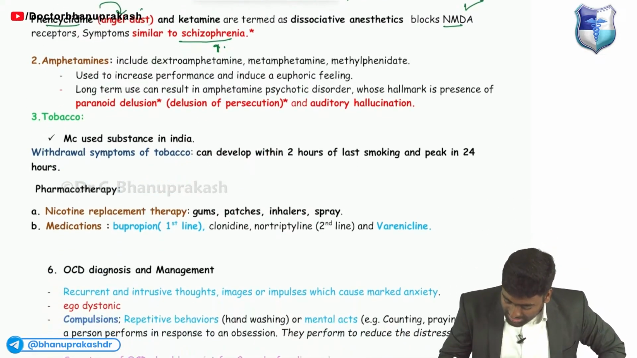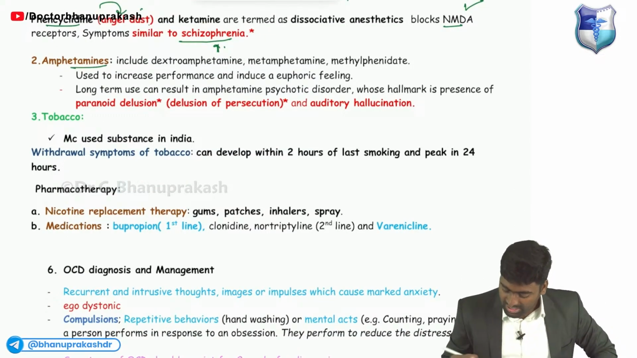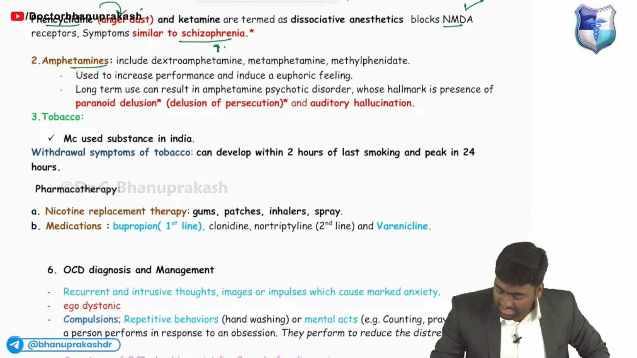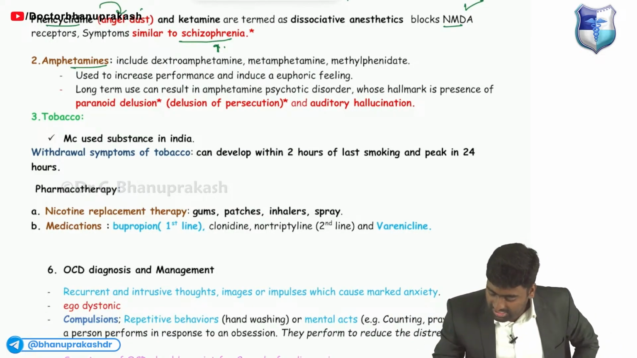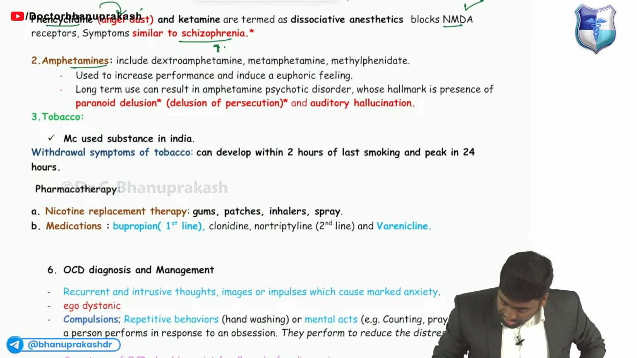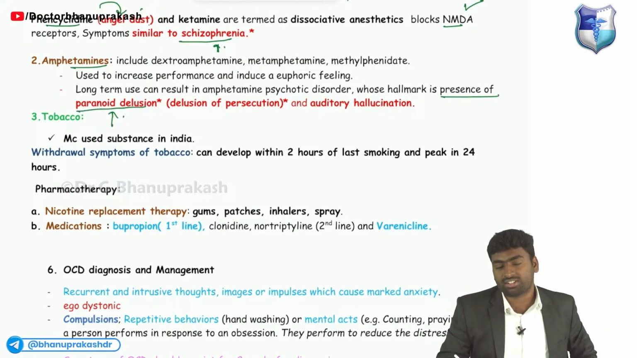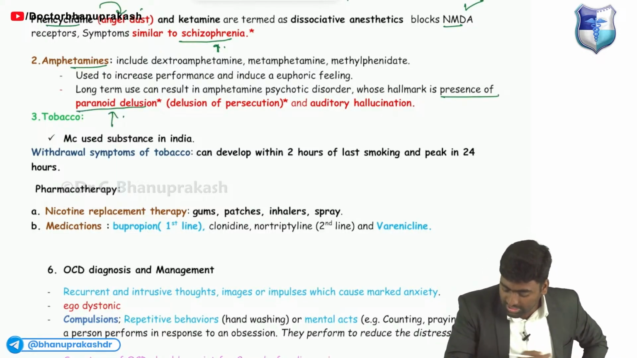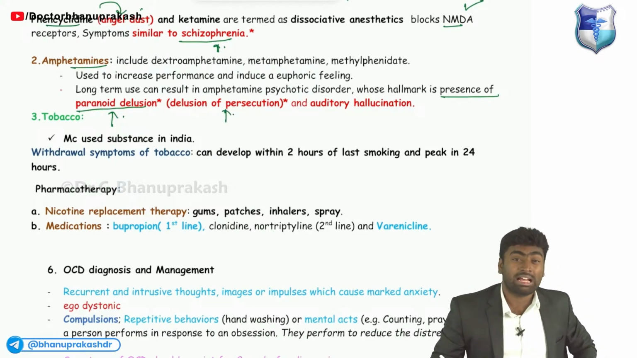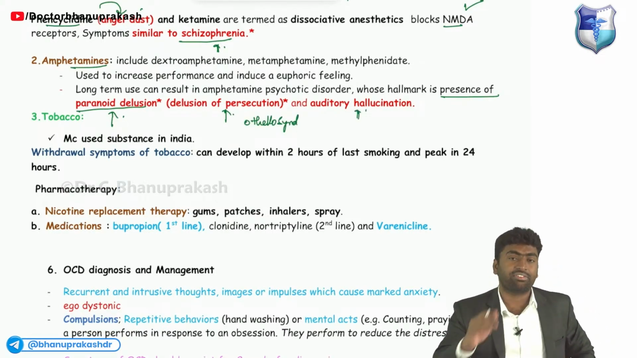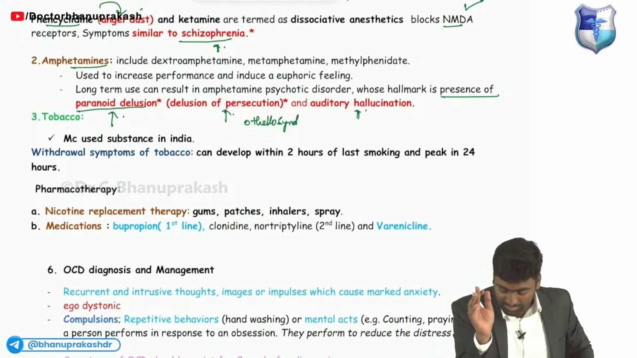Next, about amphetamines: they can mimic or even result in the formation of delusions. There will be paranoid delusions, suspicion, delusion of persecution, Othello syndrome, and auditory hallucinations are also seen in the case of amphetamine use.